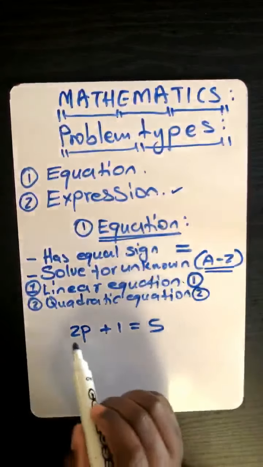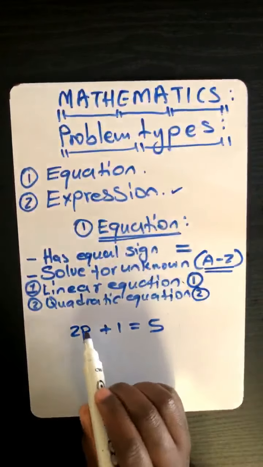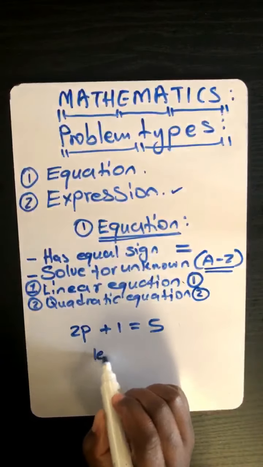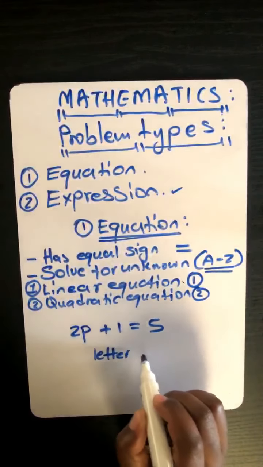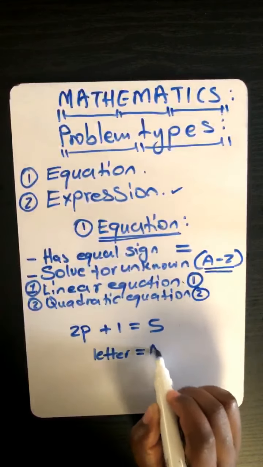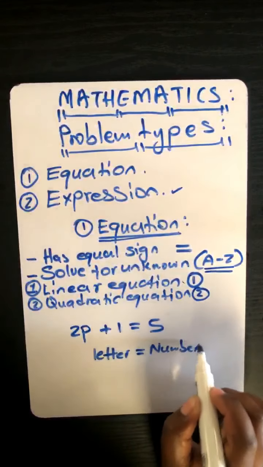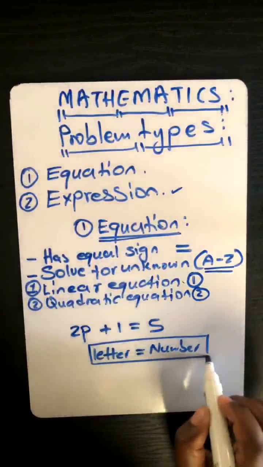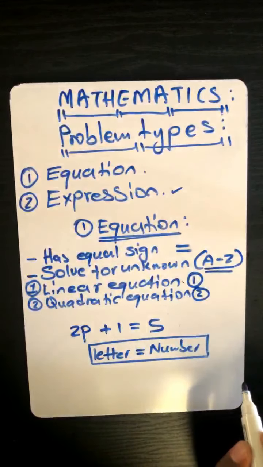So when we solve, Loyo, for a linear equation, we want to have letters on the left and then have the numbers on the right. This is what we want to achieve when we solve for the unknown, Loyo.